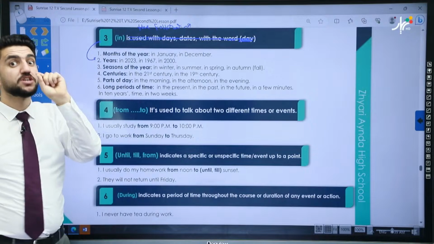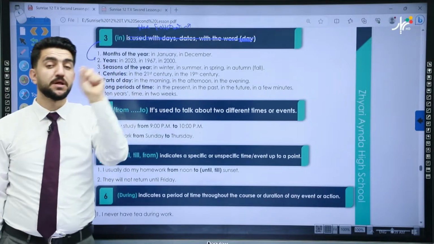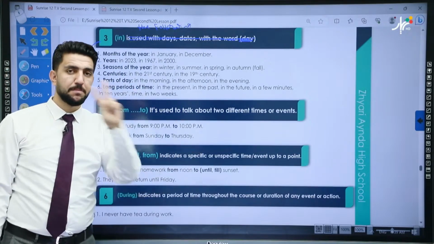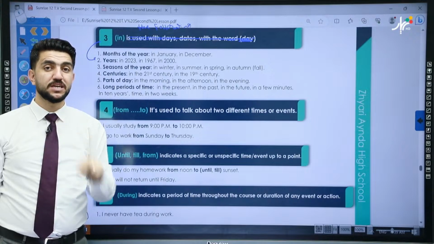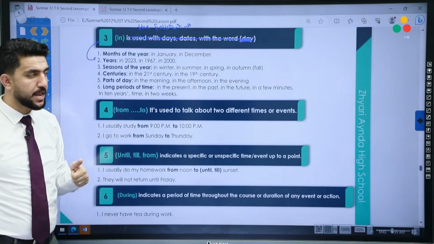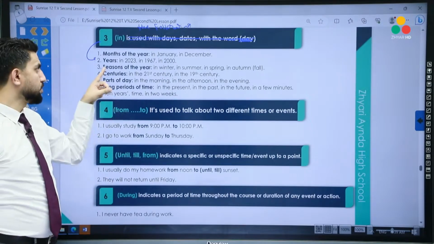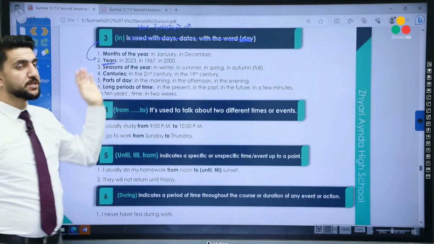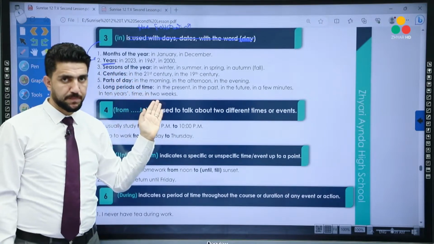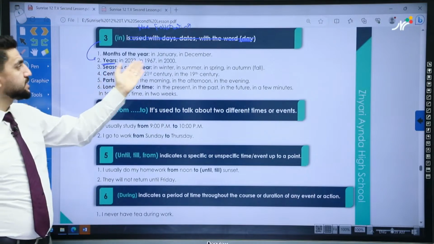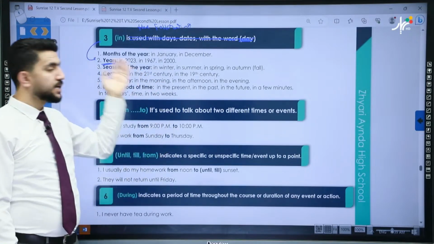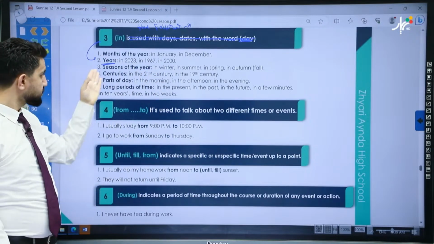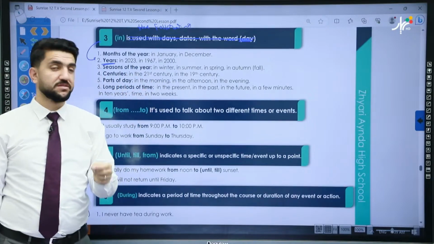So months of the year, just months, not month and the day. Month and the day, both of them together is a date, so in this case we use on. But just month, we use in. With years, we use in. So for example, in 2023, okay? In 1967, in 2000.